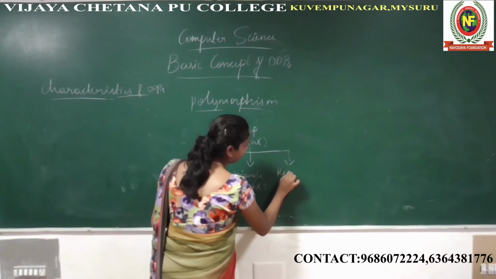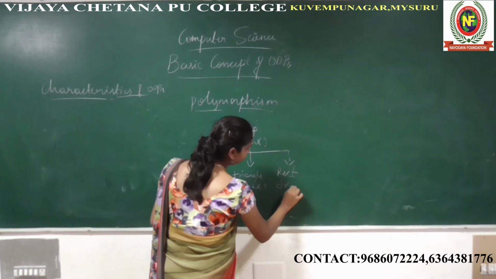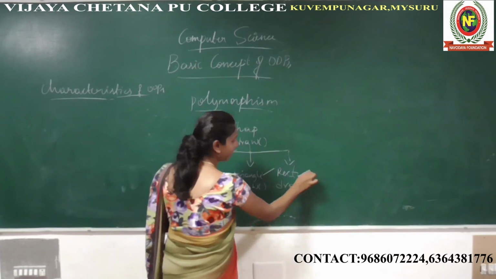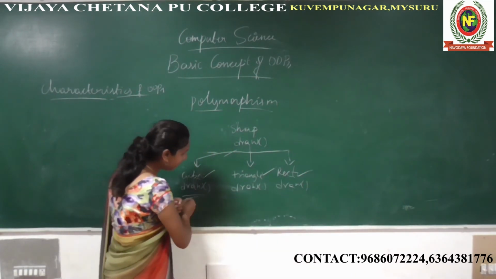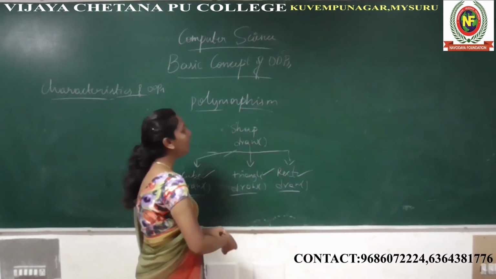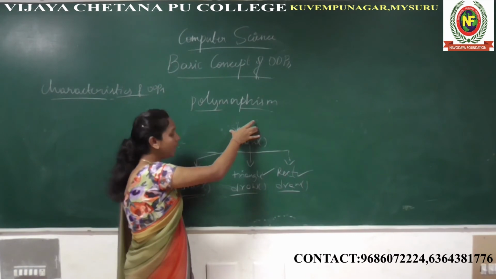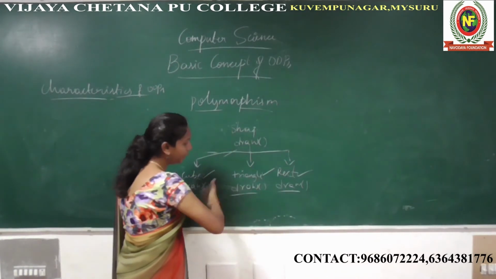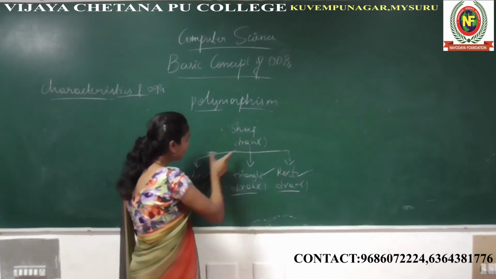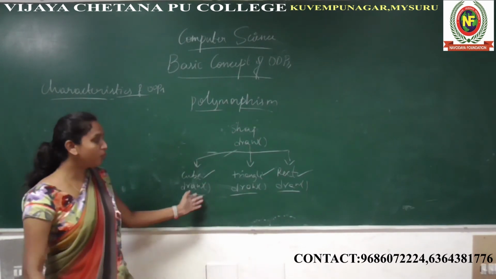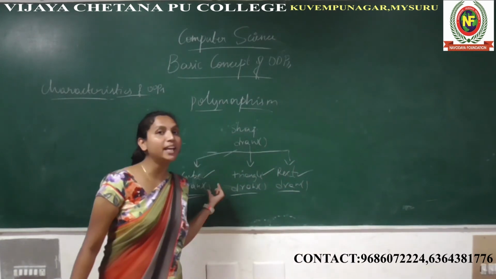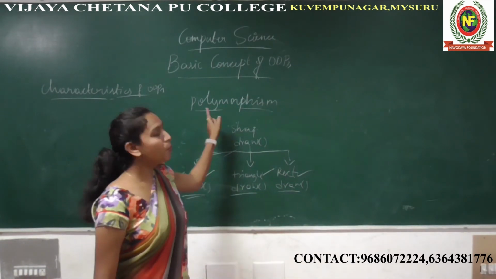Another is a rectangle. So these all are shapes. Cube is one shape, triangle is one shape, rectangle is one shape. But here all have the same function name, that is draw. So here the shape is one polymorphism. Here the function and data are taking multiple forms. The shape is one function or one operator taking multiple forms. The shape can be a cube, the shape can be a triangle, the shape can be a rectangle. But all are the shape, and it is taking multiple forms, that is called polymorphism.